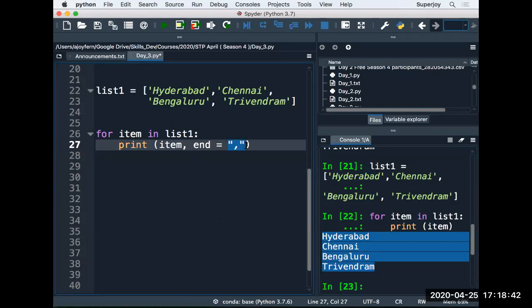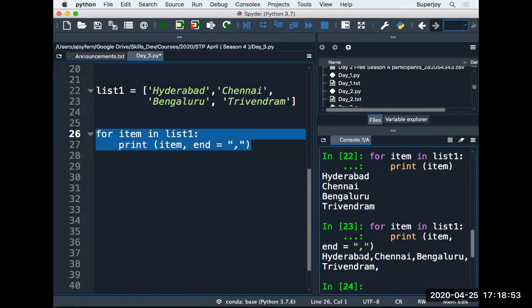You can see it's in double quotes, and inside the double quotes I have given a comma. The comma is a string, just to have a separation between the items. And there you see the output, guys. Now you can see Hyderabad, comma, Chennai, comma, Bangalore, comma, Trivandrum, and the comma at the end is what we are getting.